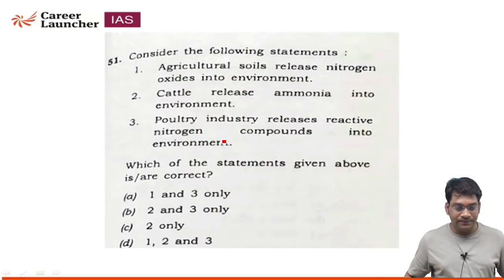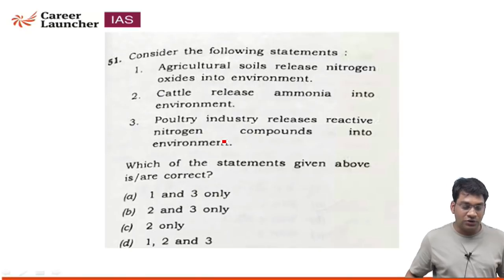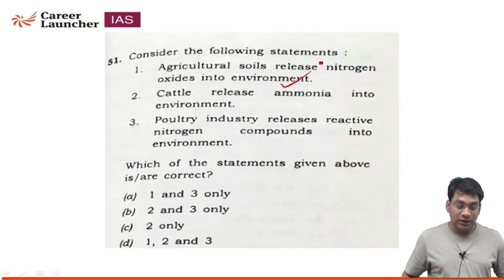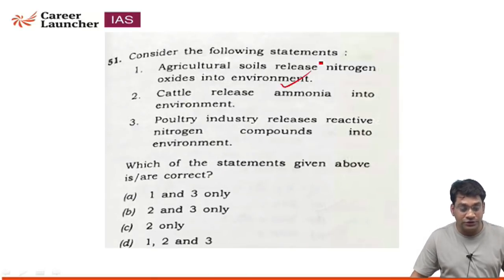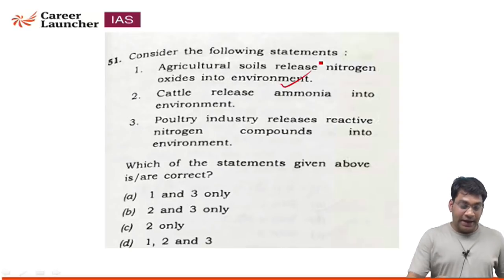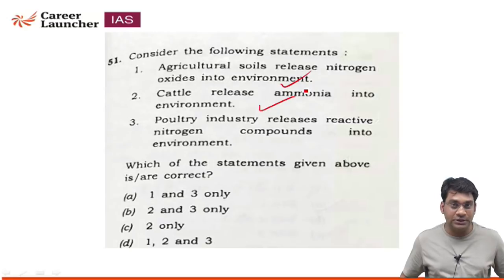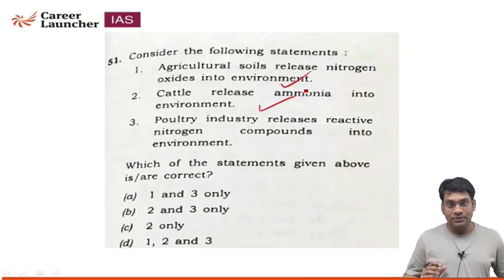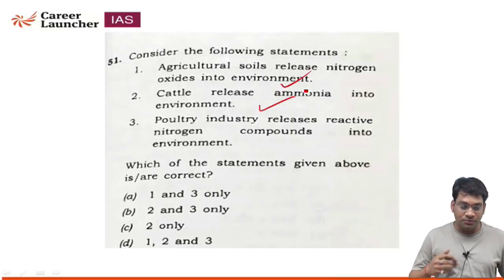Now next question. Question number 51. Consider the following statements. Agricultural soil releases nitrogen oxide into the environment. This statement is true, because agricultural soil is a major contributor in releasing nitrogen oxide into the environment. Cattle release ammonia into the environment. One report published last year said that India is number 1 in production of ammonia, and the reason behind it is cattle. Because cattle are more in India, production of ammonia is also more in India.